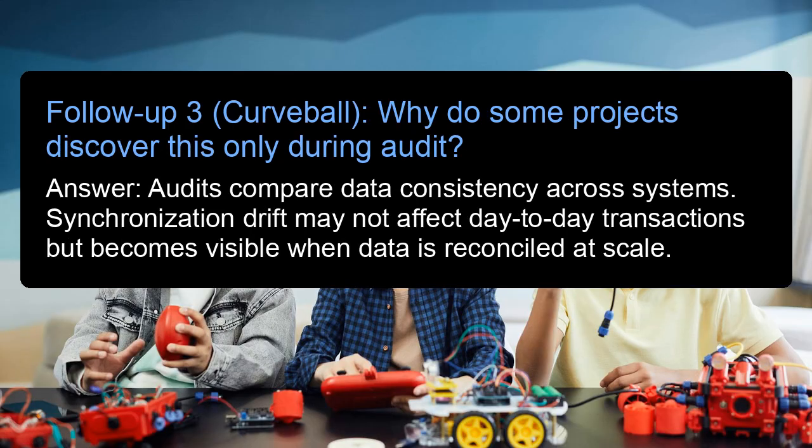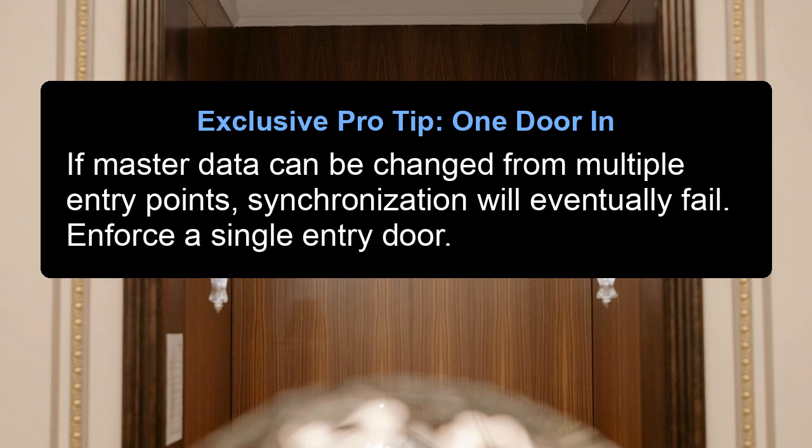Follow-up 3. Curveball. Why do some projects discover this only during audit? Answer: audits compare data consistency across systems. Synchronization drift may not affect day-to-day transactions, but becomes visible when data is reconciled at scale. Exclusive pro tip. If master data can be changed from multiple entry points, synchronization will eventually fail. Enforce a single entry door.